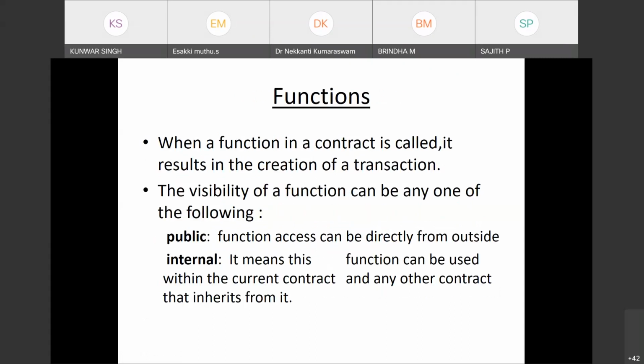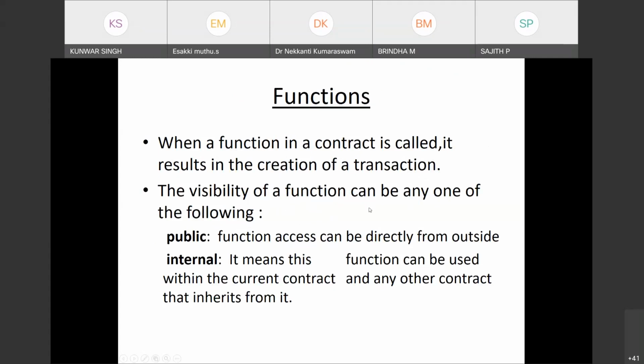Now functions, as I told you, when a function in a contract is called, it results in the creation of a transaction, and that transaction will be added into the blockchain. So the blockchain will have the updated value of the number of persons inside the hall. Then this is similar to C++ and Java.